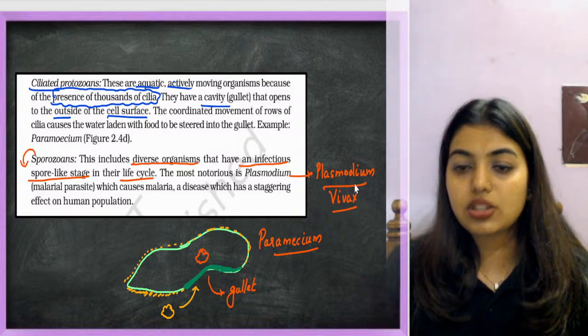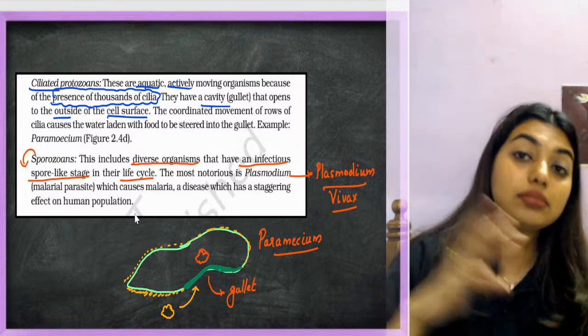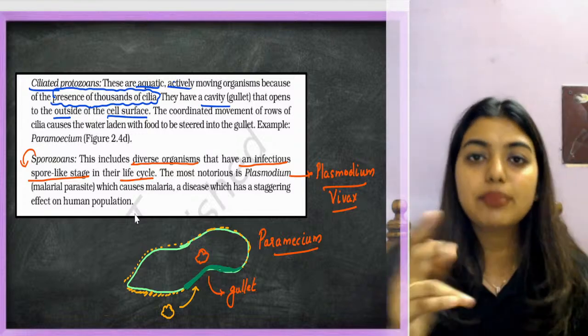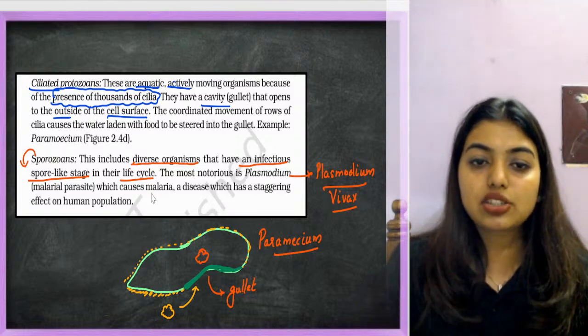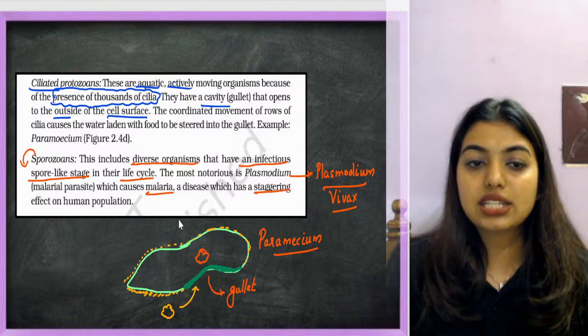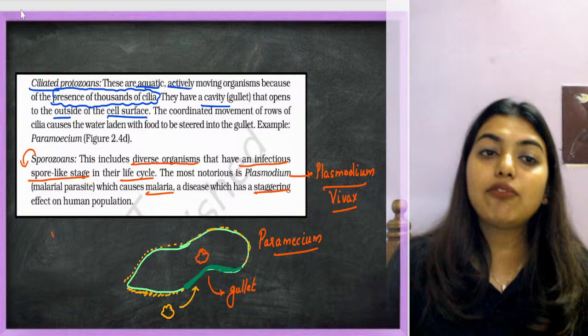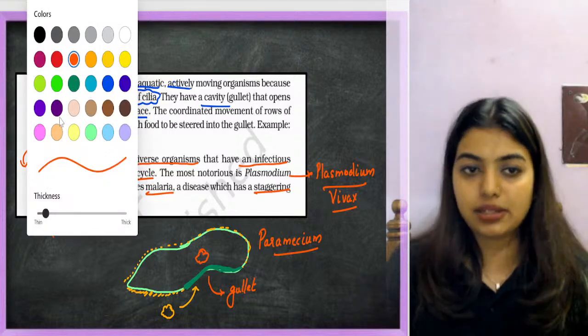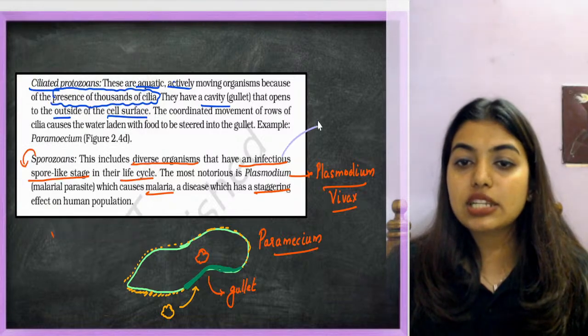Students, this is the one that causes malaria, and this is one of the most dangerous ones. And Plasmodium falciparum is the most malignant, a very scary one. This causes malaria, a disease which has a staggering effect on the human population. So sporozoans means they have one stage where spores are present. Here they're talking about the spore stages, sporozoites.